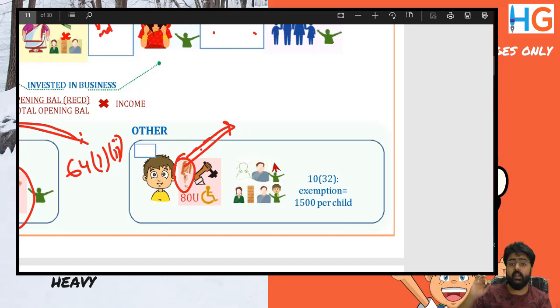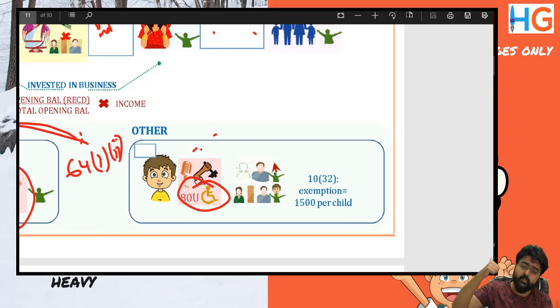Skill. If the minor child has won a singing competition, it is not clubbed. If the minor child is earning and the minor child is disabled under section 80U, it will not be clubbed. Okay, three exceptions. Repeat after me. First is manual work. Second is skills, experience, and technical skills. The third is 80U disability. It will not be clubbed.